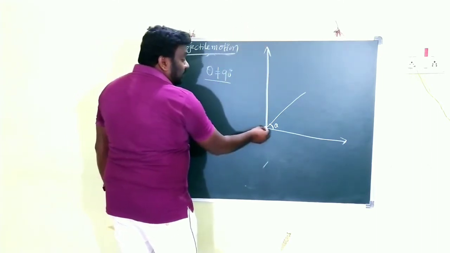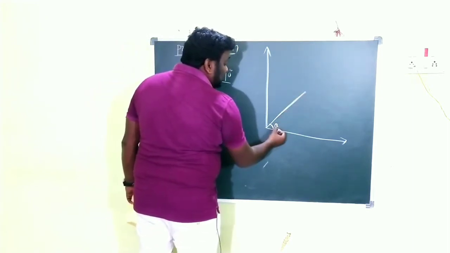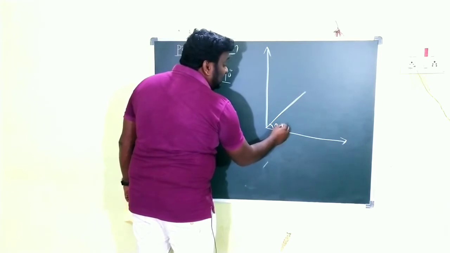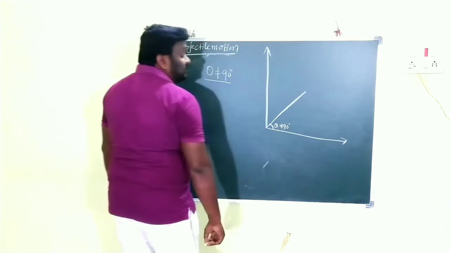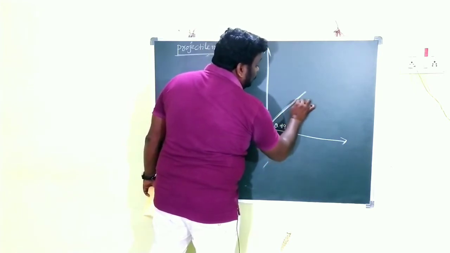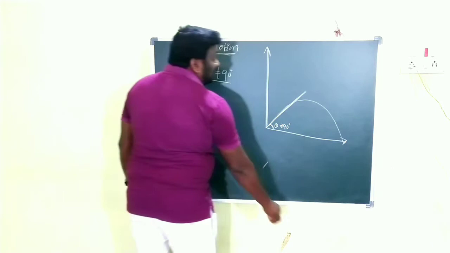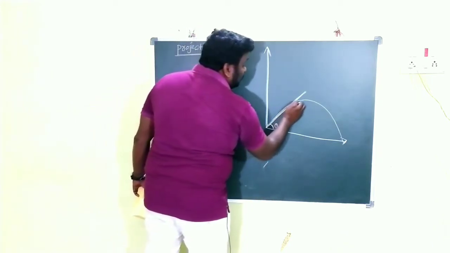Clear? If a body is projected into the air with a certain angle other than 90 degrees, then the body will reach the ground in the path of a parabola under the influence of gravitational force.